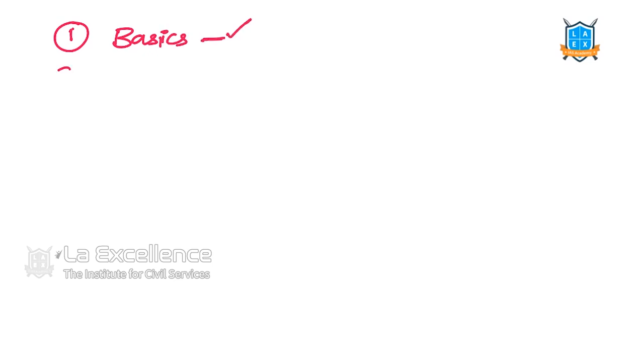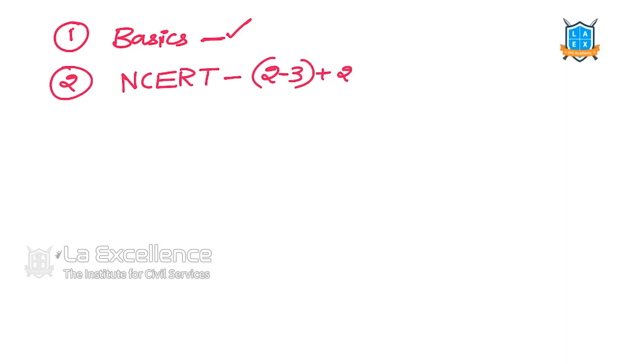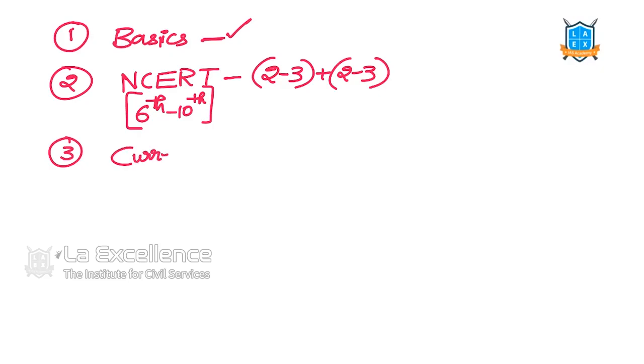Second one, NCERT for fundamental issues, because at least 2 to 3 questions in science and technology, and 2 to 3 questions in environment, we can solve by reading 6th to 10th class NCERTs. Believe me, if you are thorough in this, you can solve at least 5 questions. And then current issues. These three we should be thorough in to get good scores in science and technology.